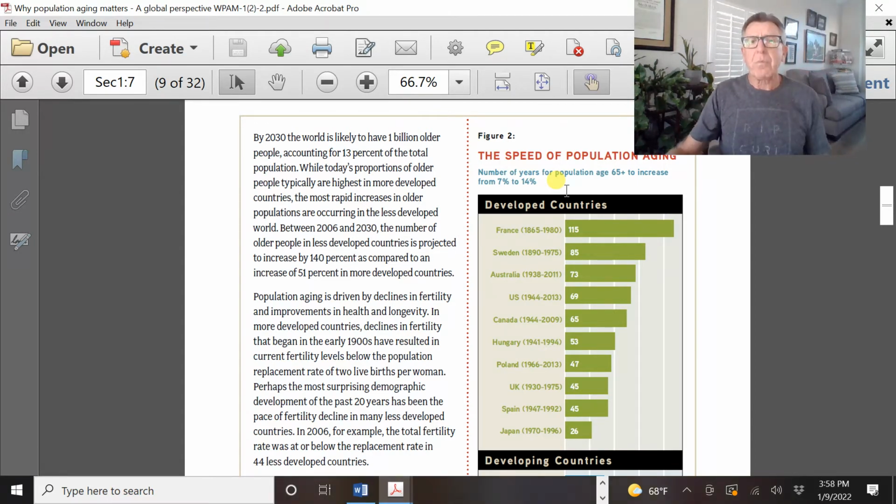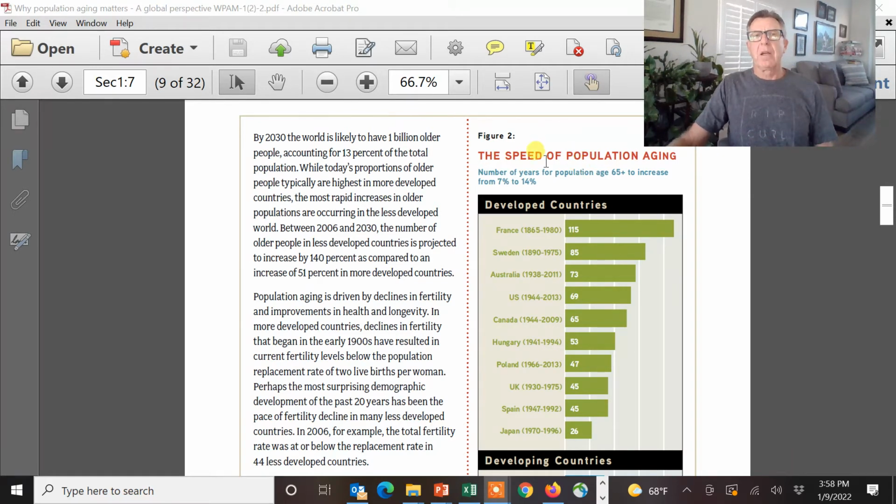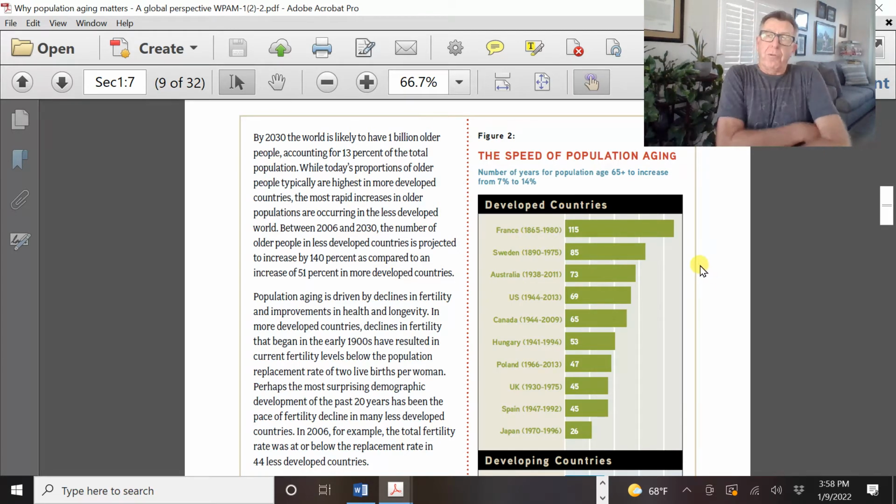All right, so look at these developed countries. Again, this was just a way to study. Demographers wanted to look at how long it took for a country to go from 7 to 14% of the population being 65 or older. The older European nations had quite a bit of time. We see right here that it was almost 100 years for France to figure things out. So this is a gradual change.